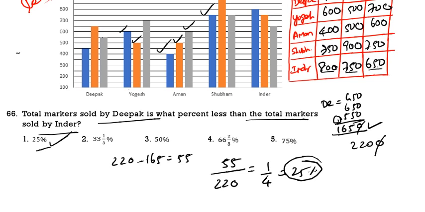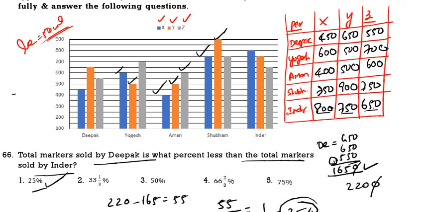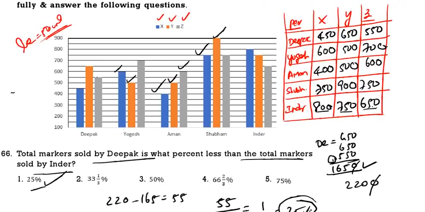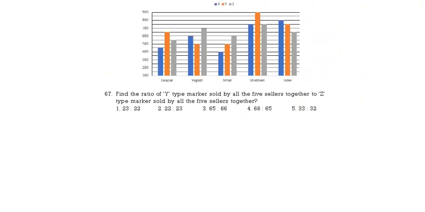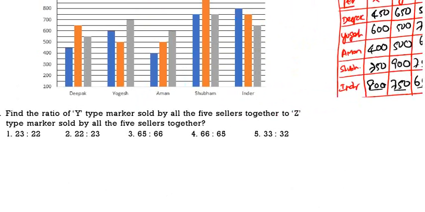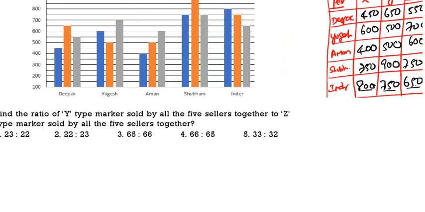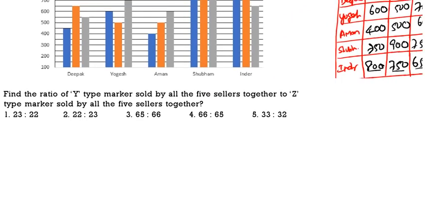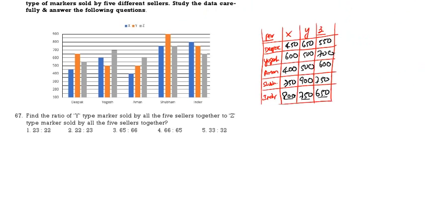See the next question. Find the ratio of Y-type markers sold by all 5 sellers to that of Z-type.